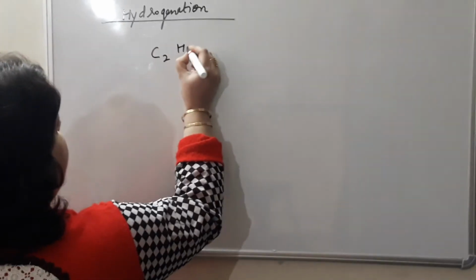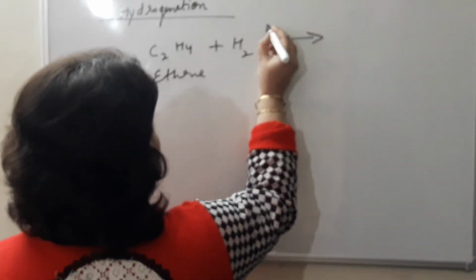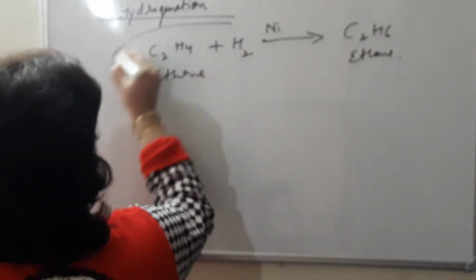For example, let's take this C2H4, this is your ethene. When hydrogen reacts with this in the presence of a catalyst, nickel, it converts this unsaturated compound into the saturated one, that is your ethane, C2H6. So this process is known as hydrogenation. This is a practical application also, it converts unsaturated hydrocarbon into saturated one. One example I have given.